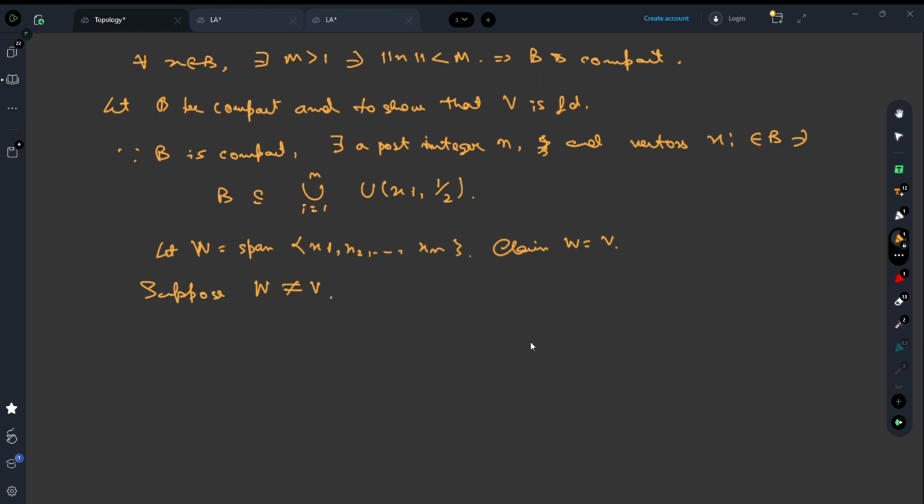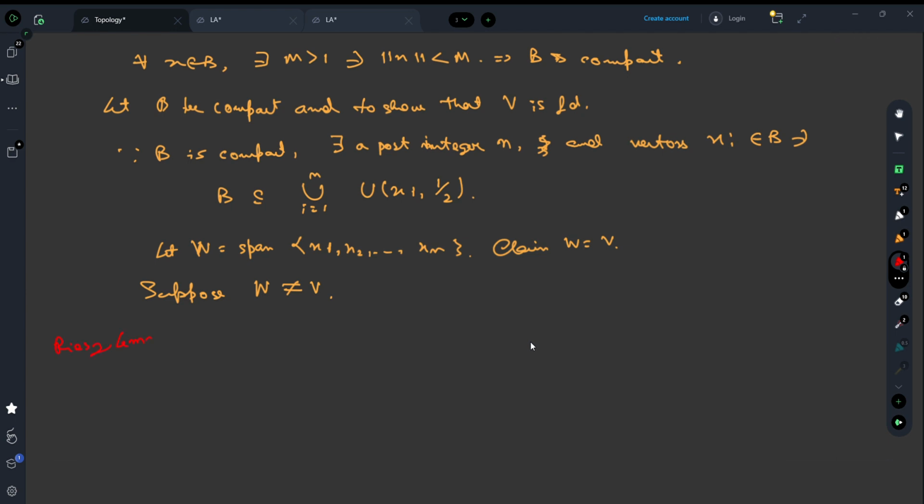Suppose W is not equal to V. We make use of the Rees lemma here. I've not yet used the statement of the Rees lemma, but let me give the statement of the Rees lemma. It will then be easy to use. Let me just write the statement of Rees lemma here.